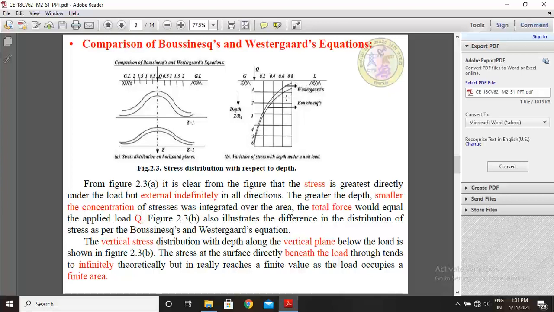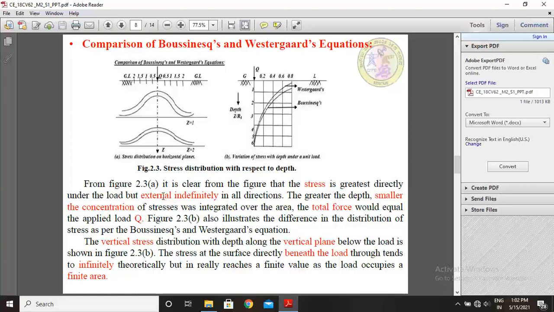So while seeing this diagram, if Boussinesq's equation is used, stresses are increased, but while using the Westergaard equation, if the depth of the foundation is increased, stress is decreased.